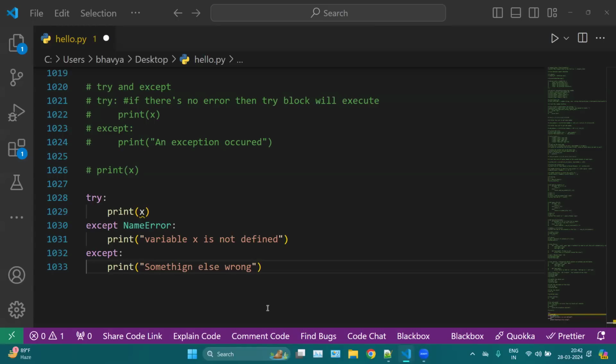Case-based exceptions: if you want to use them, you can use exceptions with the help of if, elif, or else statements. I think in the C language we have a case block, but in Python we have only try and except.